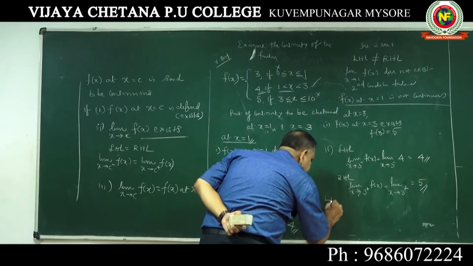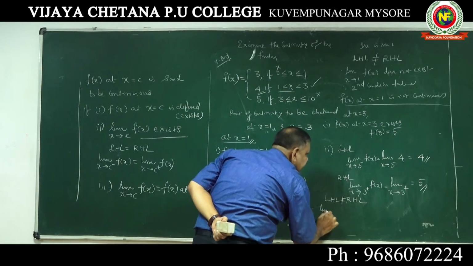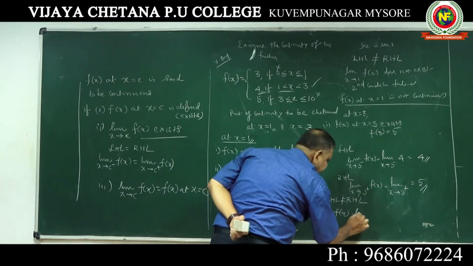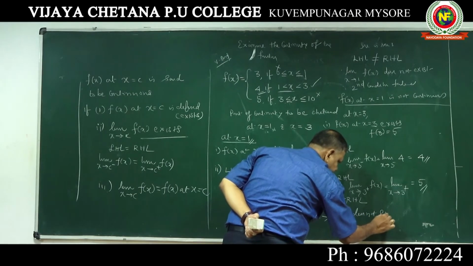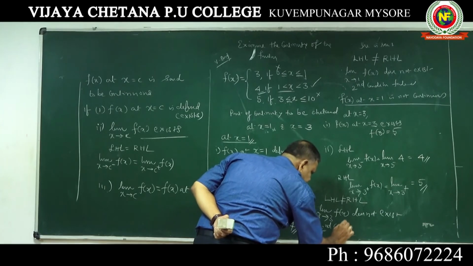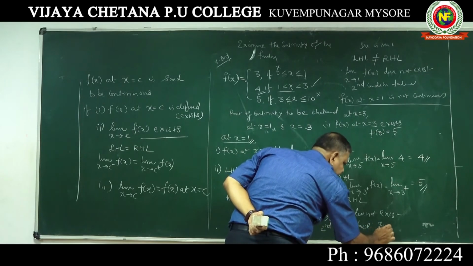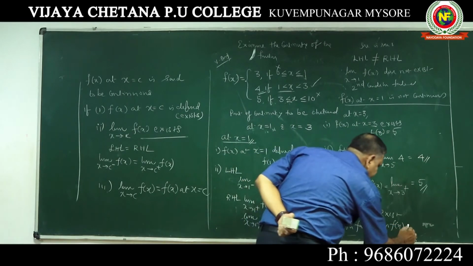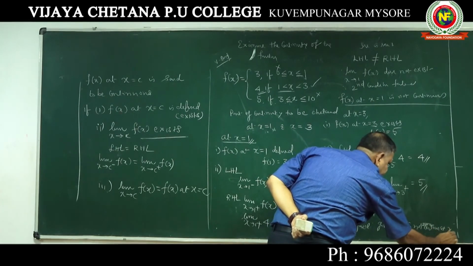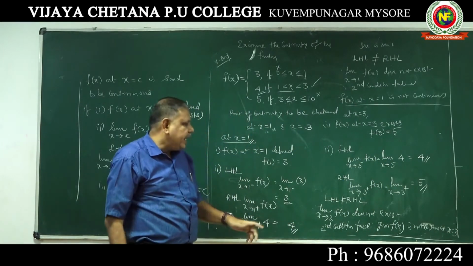You can say that LHL is not equal to RHL. Therefore, limit x tending to 3 of f of x does not exist. Therefore, second condition failed, and the given function f of x is not continuous at x equal to 3. Write that the given function is not continuous at x equal to 3.